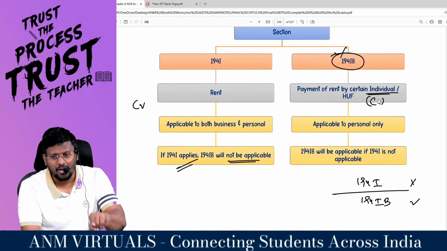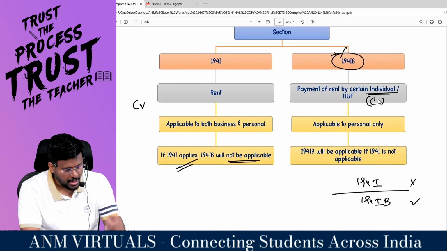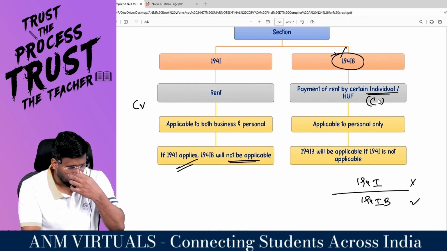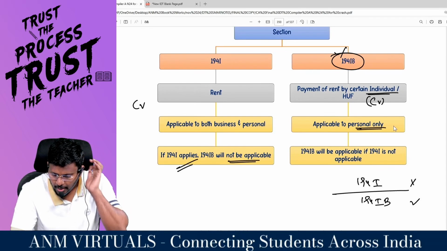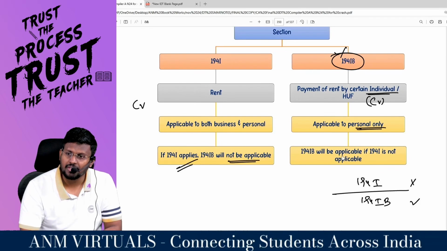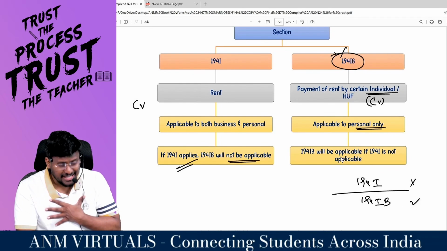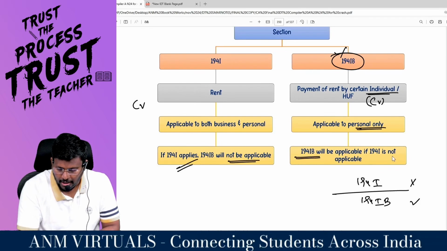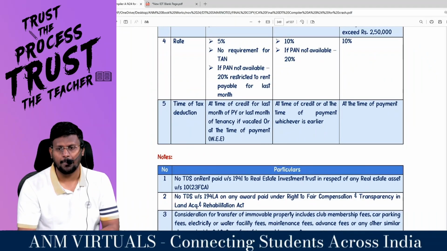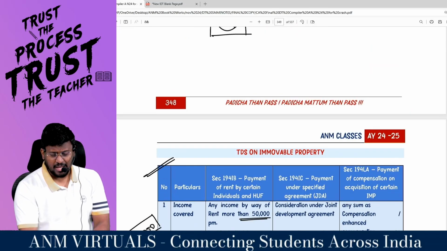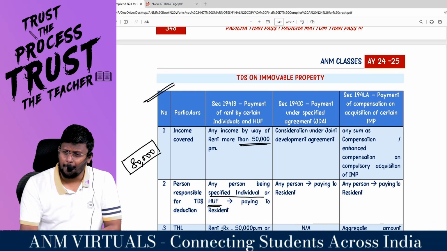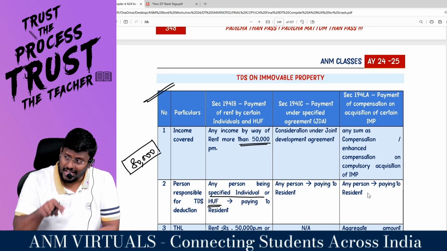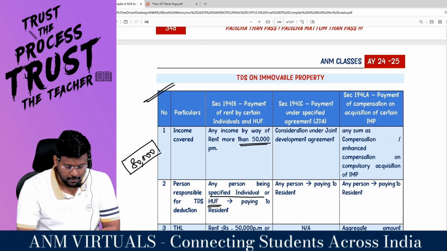And if that chota wala makes a payment of 50,000 or more per month, it is applicable to personal only. For personal purpose I am making it. So 194IB will be applicable if 194I is not applicable. So these are mutually exclusive sections. If 194I applies, 194IB will not be applicable. If 194I is not applicable, 194IB will be applicable.